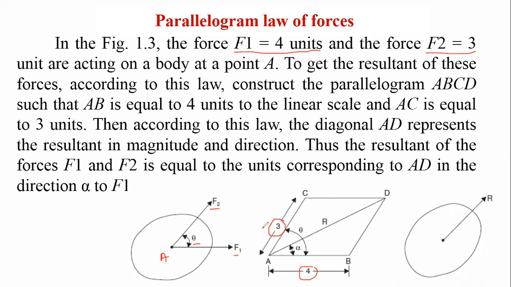According to this parallelogram, if you draw this diagonal, this side and this side are equal and parallel, this side and this side are equal and parallel, and the diagonal represents your resultant R, AD. The resultant R is a single force which produces the same effect as that produced by a number of forces. Whatever effect F1 and F2 have over this body, the same effect will be produced by the resulting force R. That we have discussed in the parallelogram.